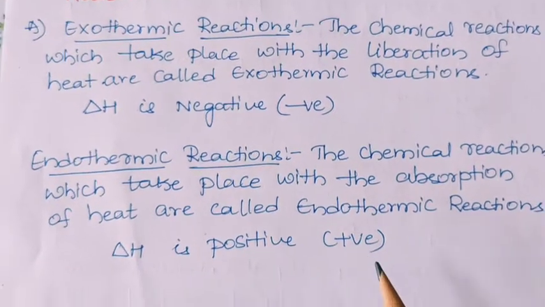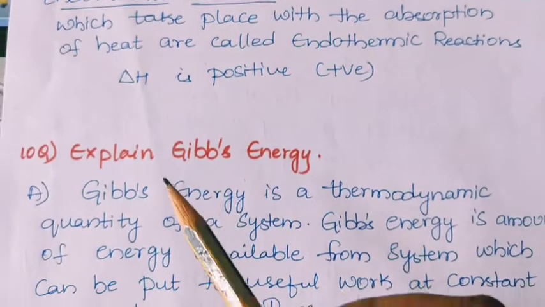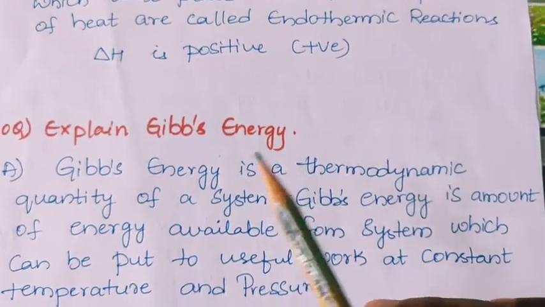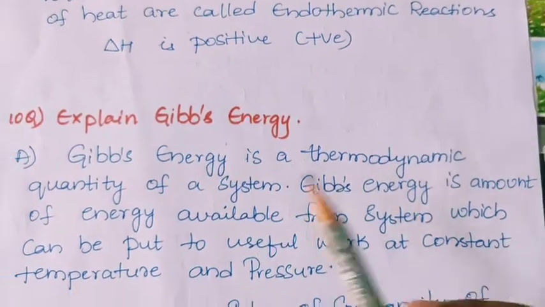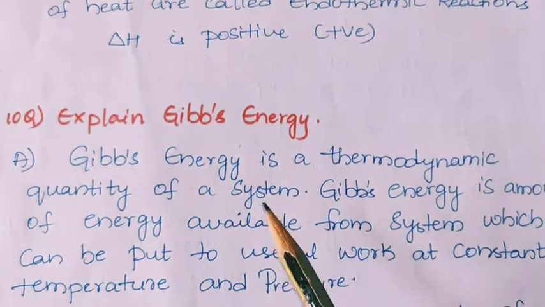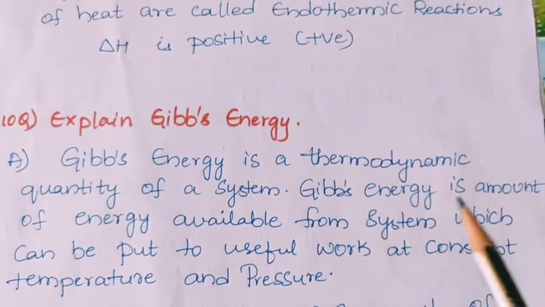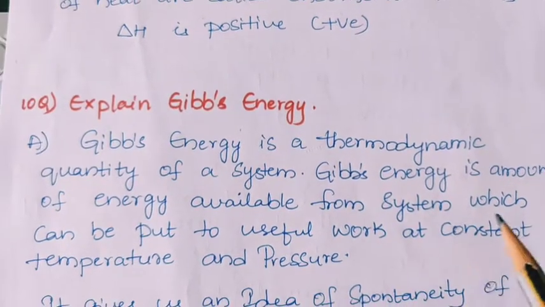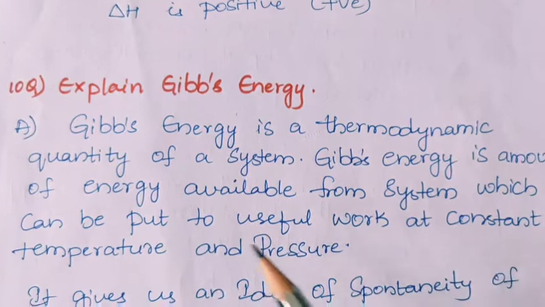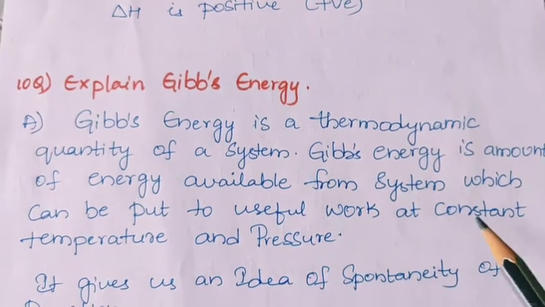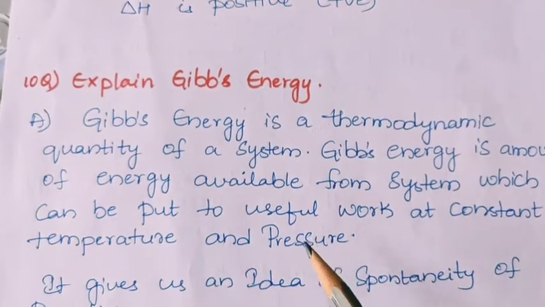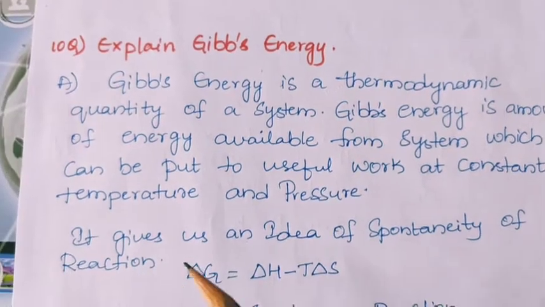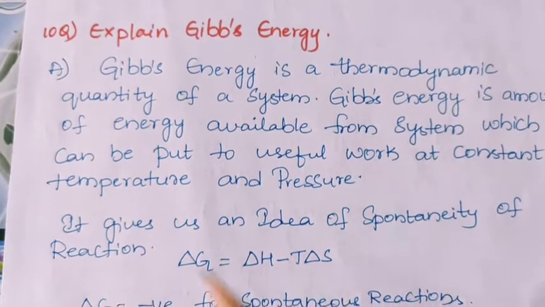Next, explain Gibbs energy. Gibbs energy is a thermodynamic quantity of a system. Gibbs energy is the amount of energy available from a system which can be put to useful work at constant temperature and pressure. It gives us an idea of spontaneity of reaction.